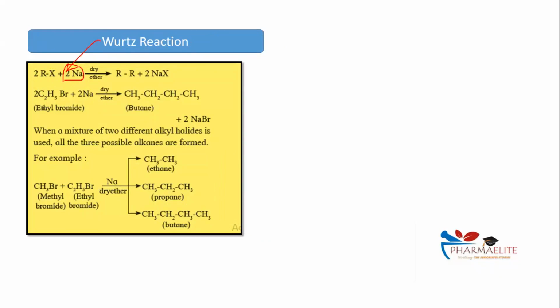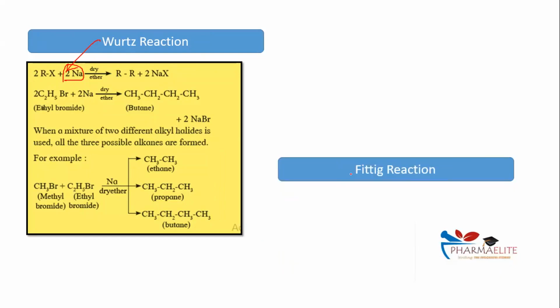Going further, let's talk about Fittig reaction. Now, there is going to be some similarity between whatever reactions we are doing now. Wurtz और Fittig में कुछ common है. Then we are going to do Clemmensen reduction and Wolff-Kishner reduction together. उनमें कुछ common है. Heard about Baeyer-Villiger rearrangement? Ashutosh, Arun, Animesh, Vindhya, have you heard about Baeyer-Villiger rearrangement?